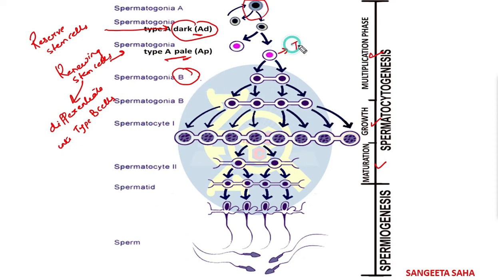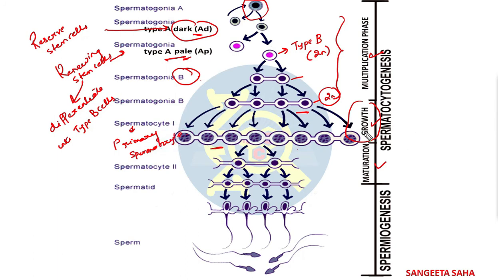Now this type B spermatogonia cells is also a diploid one. It undergoes mitosis to form two cells, then undergoes rapid mitotic division to form 4 diploid cells. This is also 2n in number. Up till here is the multiplication phase. Now this multiplication phase is followed by the growth phase, where the diploid spermatogonium increases in size due to the accumulation of nutritive materials in the cytoplasm and forms primary spermatocyte.